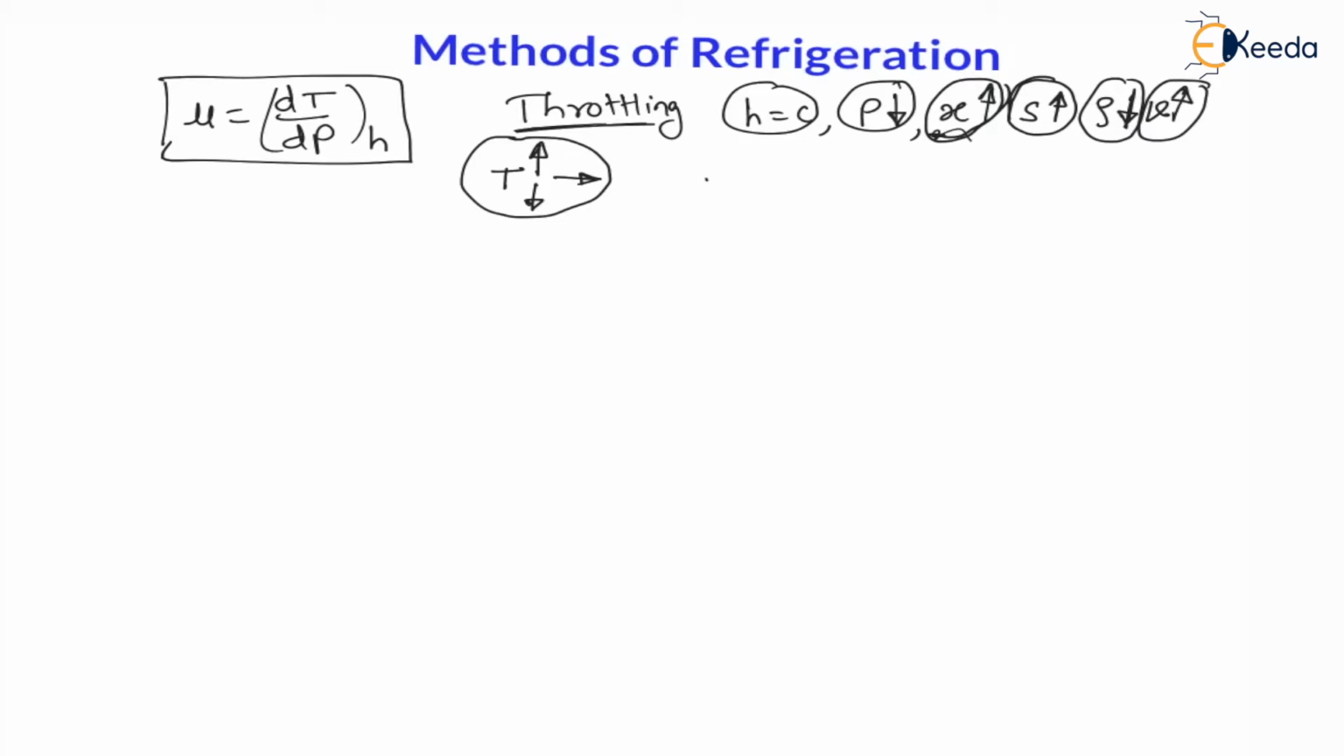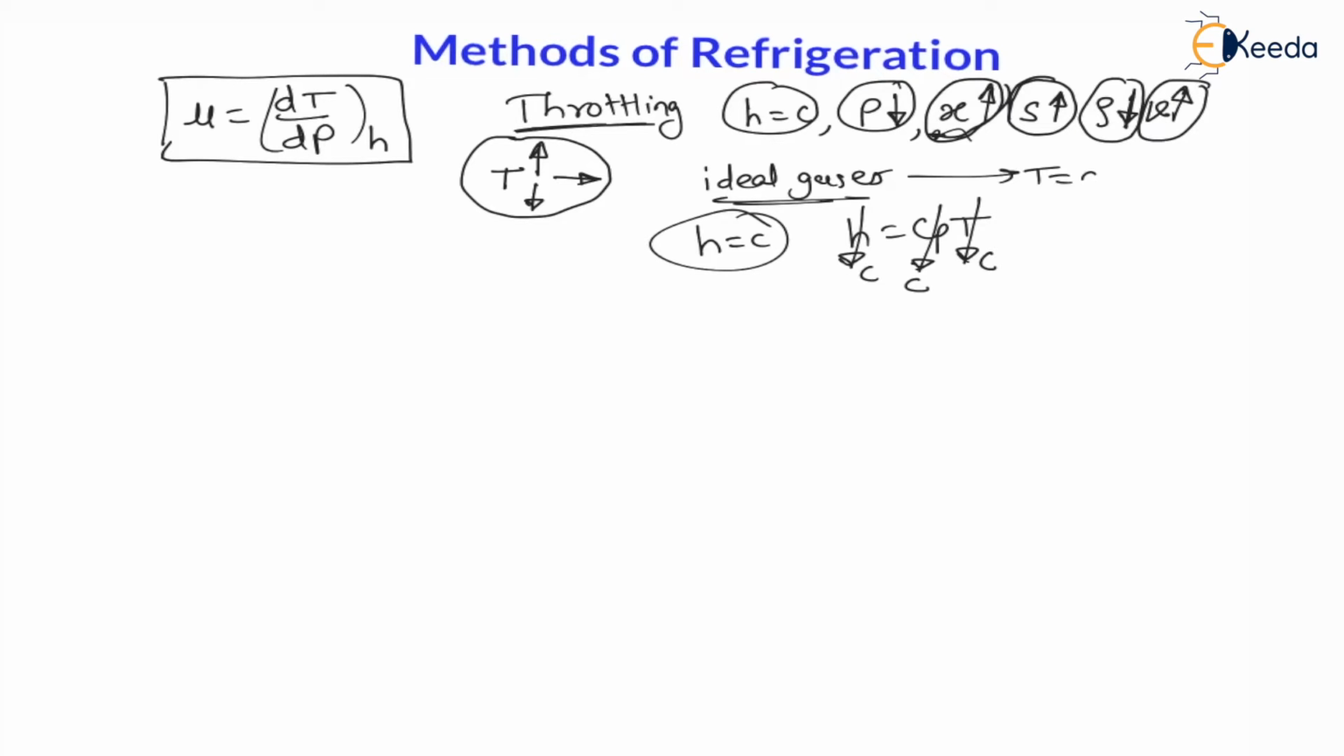But for ideal gases, because of throttling, that is, enthalpy is constant. Throttling means enthalpy is constant. Enthalpy is nothing but CpT, right? As enthalpy is constant for ideal gases, Cp is always constant, therefore temperature will be constant as enthalpy is constant, right? Therefore, for ideal gases, due to throttling, temperature is constant. But for real gases, due to throttling, temperature may increase, may decrease, or may remain constant.